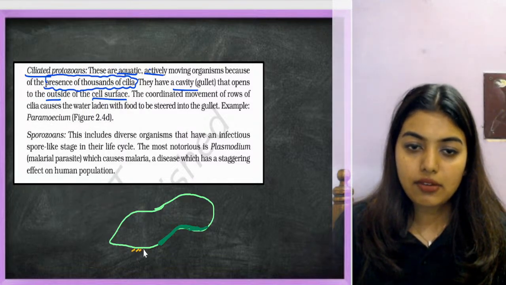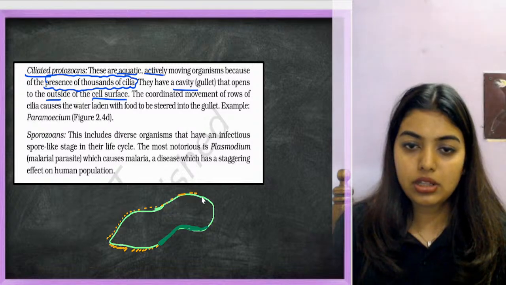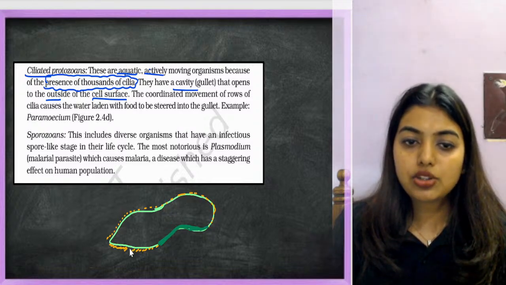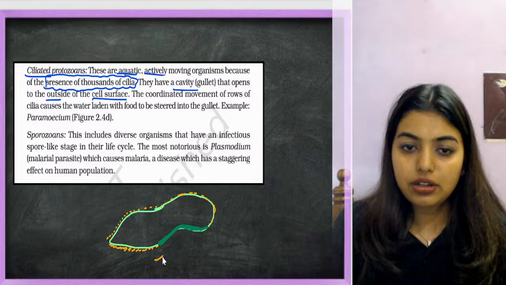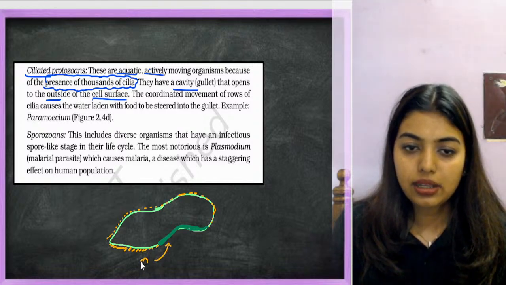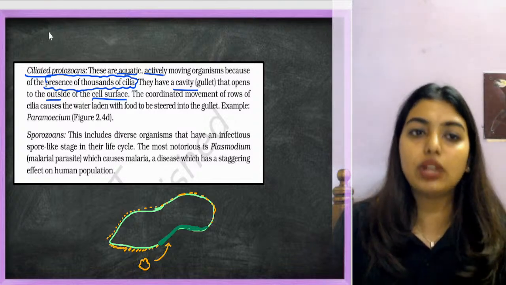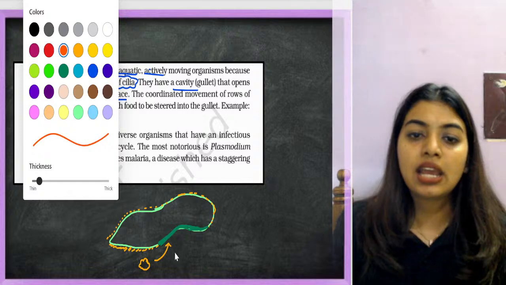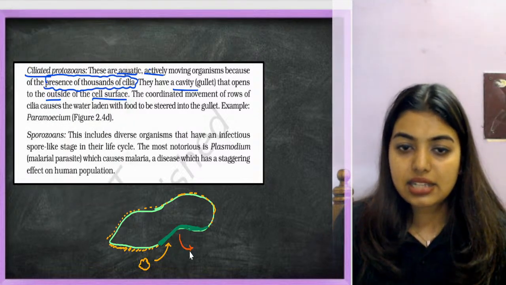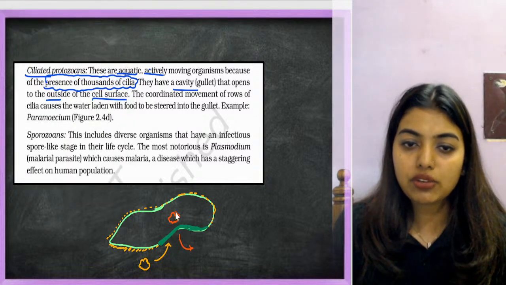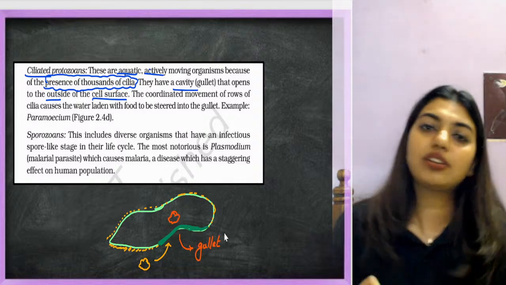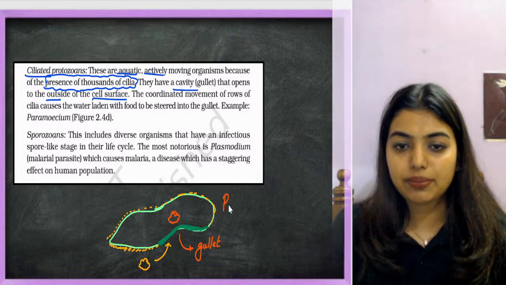Everywhere cilia is there, all this place cilia is there. Now what is going to happen? The cilia will bring the food. This is the food. The cilia will bring the food and it will allow the entry through the gullet. Gullet is the small cavity. Now even exit, that is after utilization of the food, whatever is the excreta waste materials also will come out through the gullet itself. So that is what they're trying to say. Okay, example is paramecium.